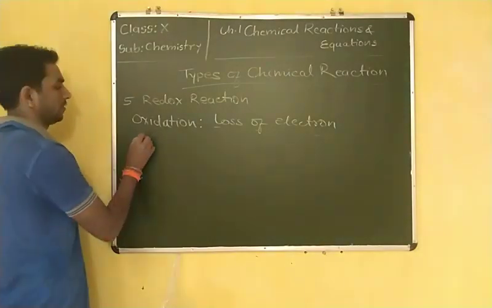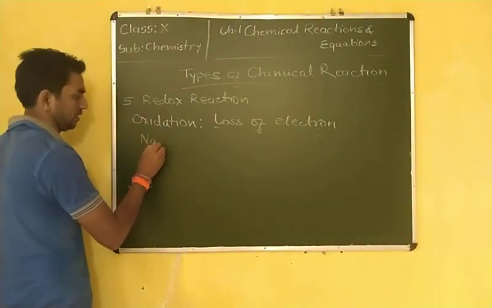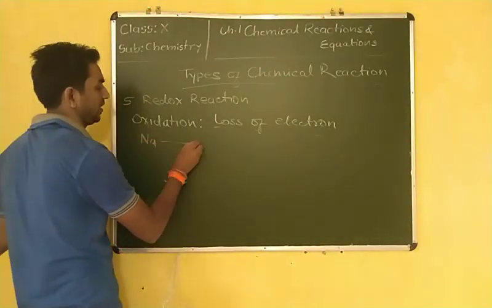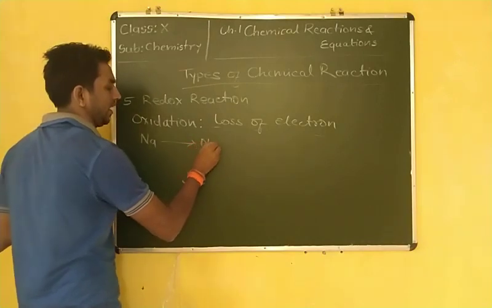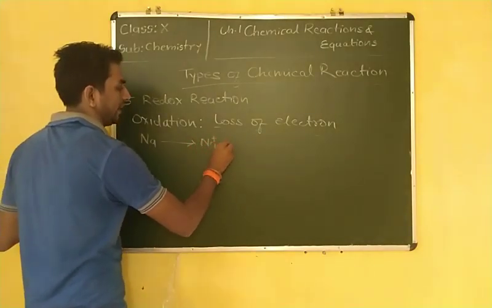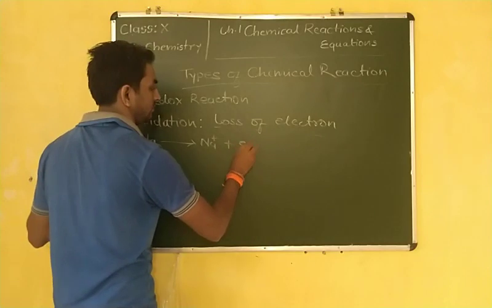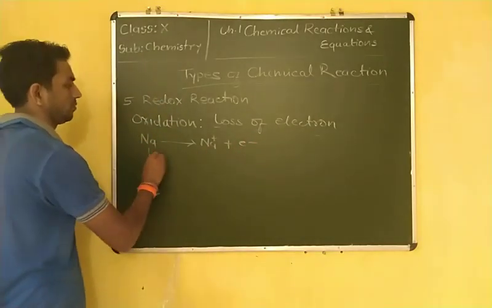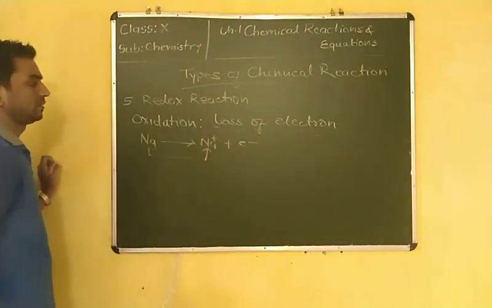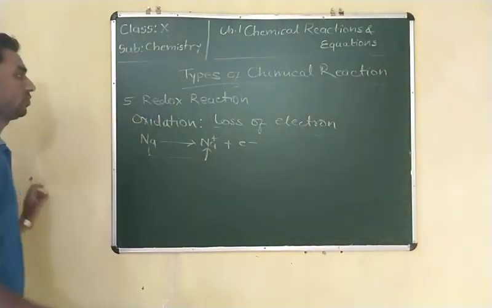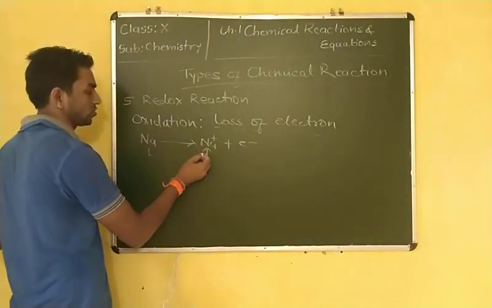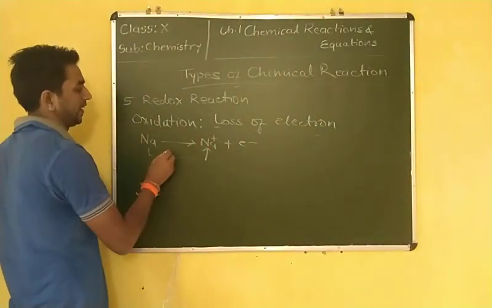Loss of electron means any metal in the neutral state forms a cation: sodium forms Na+ plus 1 electron, loss of electron from sodium to sodium ion. Loss of electron is going on, so sodium is oxidized into sodium cation.